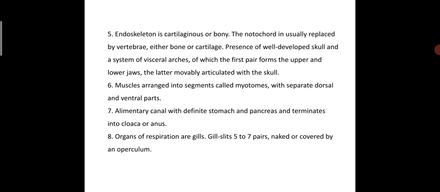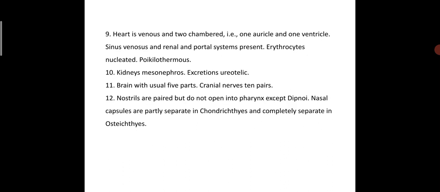So organ of respiration is gills. So gill slits are there. Mostly 7 pairs of gill slits are seen. So here the covering operculum is seen over the gill slits. Okay. So heart is two chambered, one auricle as well as one ventricle, with venous blood.